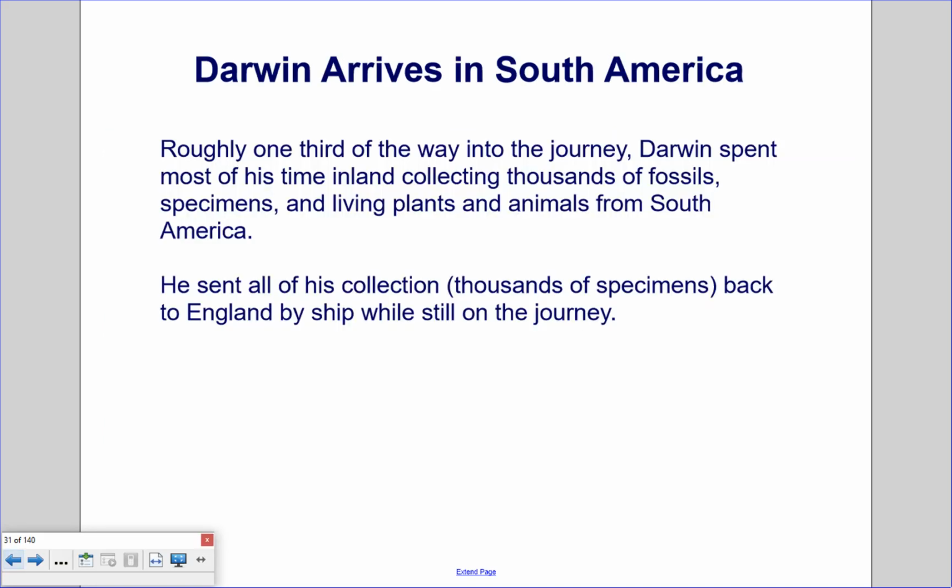Darwin arrives in South America. Roughly 1/3 of the way into the journey, Darwin spent most of his time inland collecting thousands of fossils, specimens, and living plants and animals from South America. He sent all of his collection, thousands of specimens, back to England by ship while still on a journey. And since he was so observant, he took all these journal entries of his collection. He even wrote a book on barnacles, a very big book on barnacles, by the way.